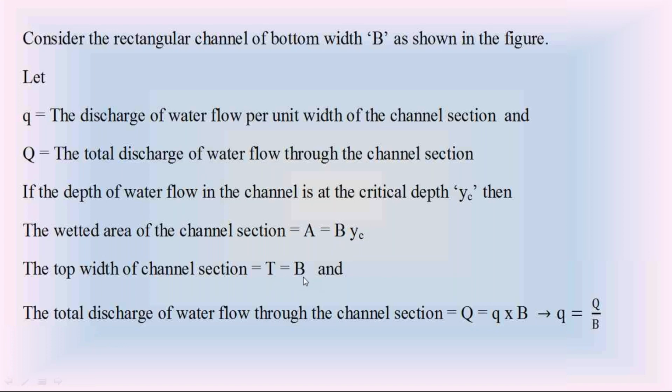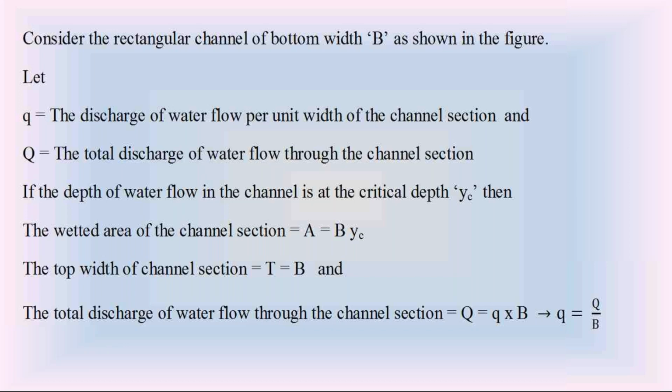Then coming to these two discharges carefully, capital Q is the total discharge of water flow for the entire width B, whereas small q is the discharge of water flow per unit width of channel section.